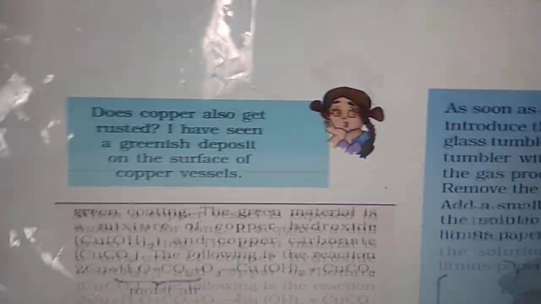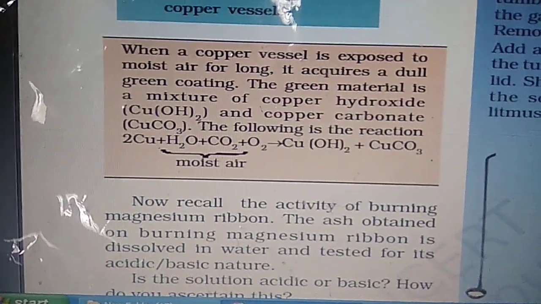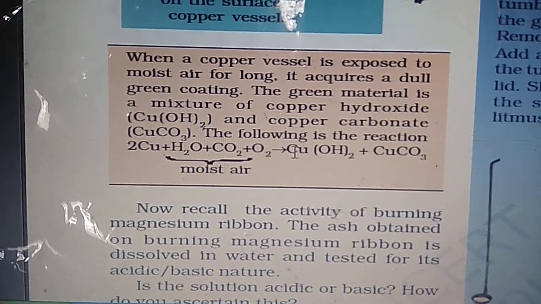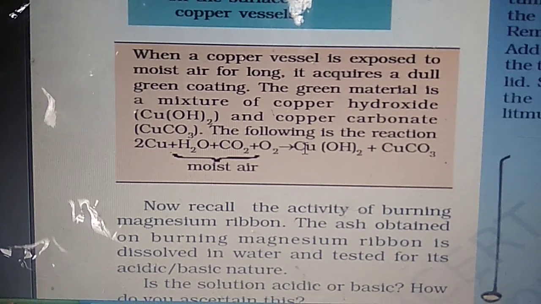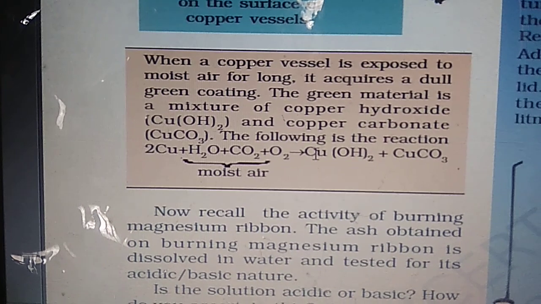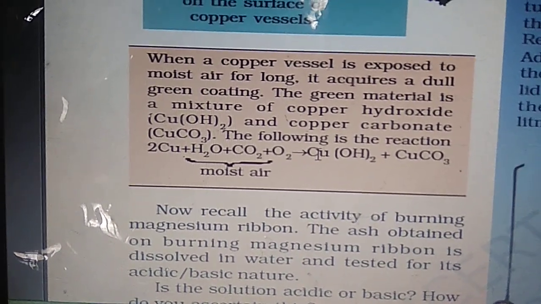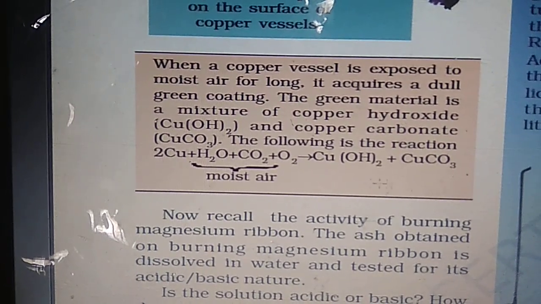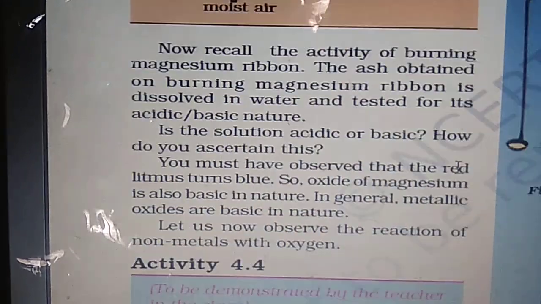There is another reaction of copper, a metal, reacting with moist air and forming green colour compounds, which are copper hydroxide and copper carbonate. So if a question comes, name a green colour compound of copper, it is copper hydroxide or copper carbonate. One of the blue colour compounds of copper is copper sulfate. If you keep a copper vessel for a long time in moist air, these compounds are formed and it will turn green.